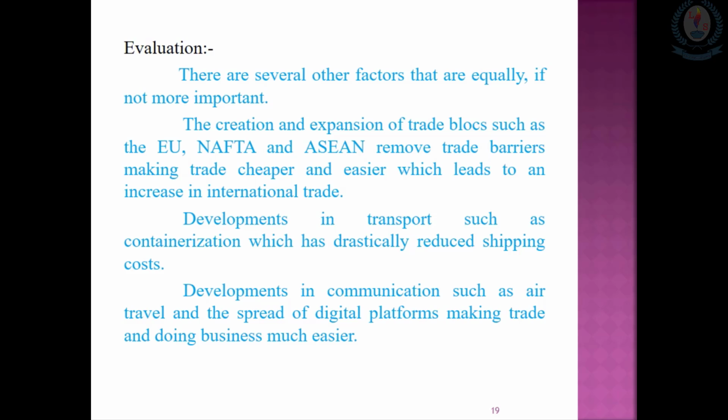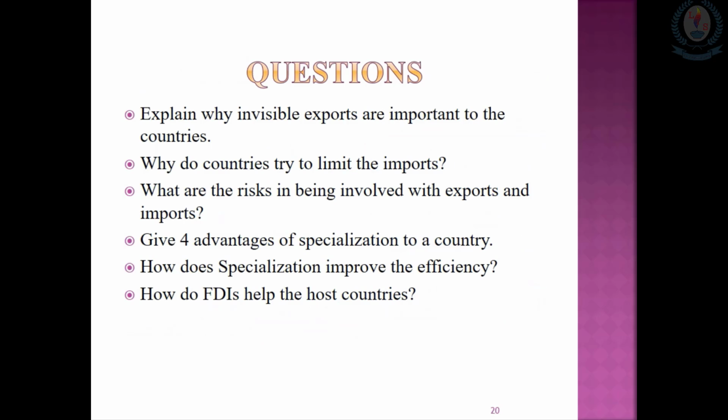So nowadays, these trading blocks have a very significant impact on the development of international trade other than FDI. Then developments in transport are another factor highly involved with international trade. Transport development, communication development, and containerization are highly involved in the development of international trade.